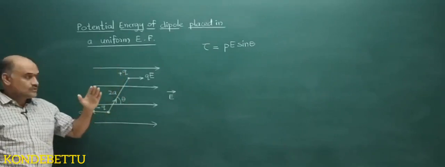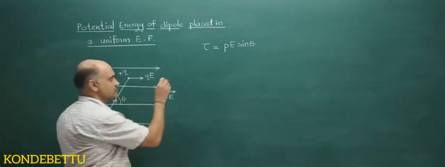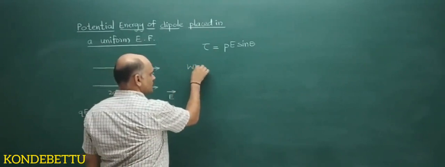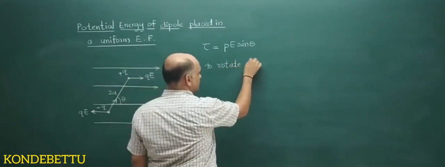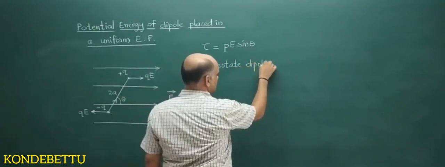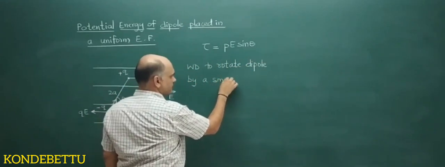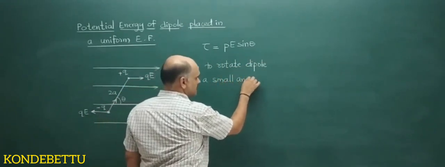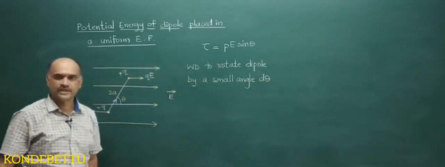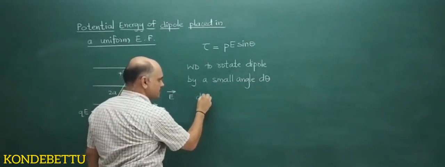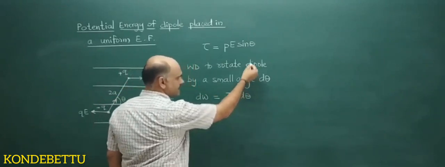So the work done to rotate the dipole by a small angle d theta, I will write as dW is given by torque into d theta, which is against the electric field.